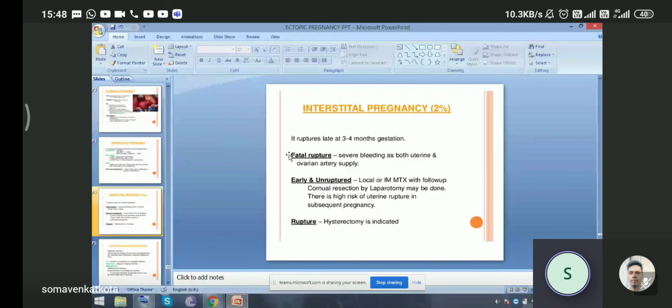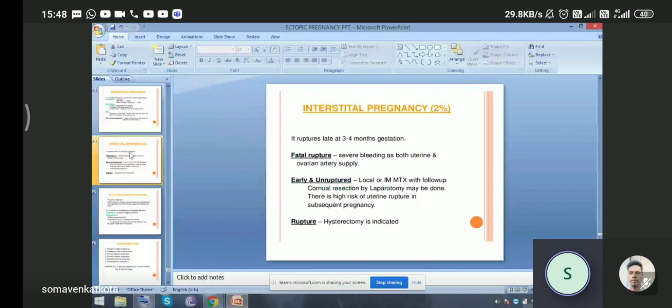Then cornual resection by laparotomy may be done. There is a high risk of uterine rupture in subsequent pregnancy. So if rupture has happened, then hysterectomy is indicated in cases of interstitial ectopic pregnancy.